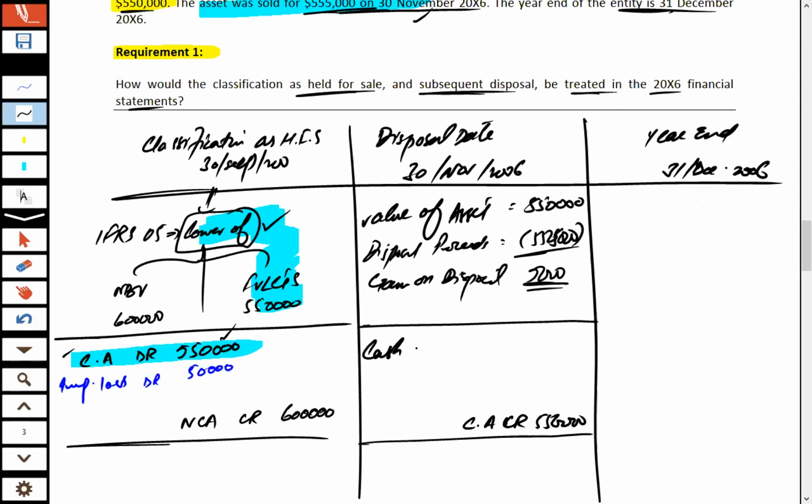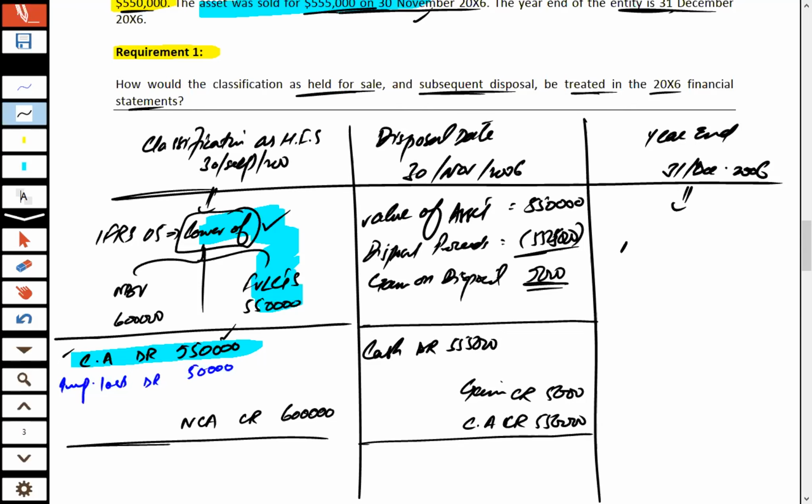At the time of disposal, we actually received cash of 555,000. So the differential is to be recorded as gain, credited with the value of 5,000. So this is how we completed the double entry. And keep in mind,